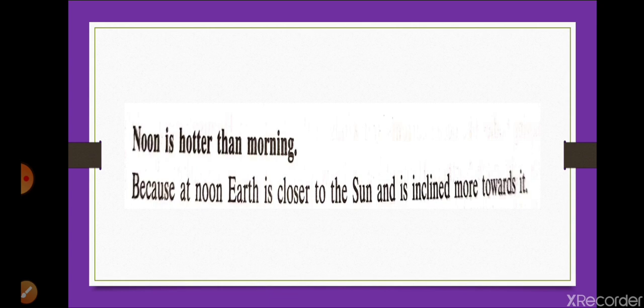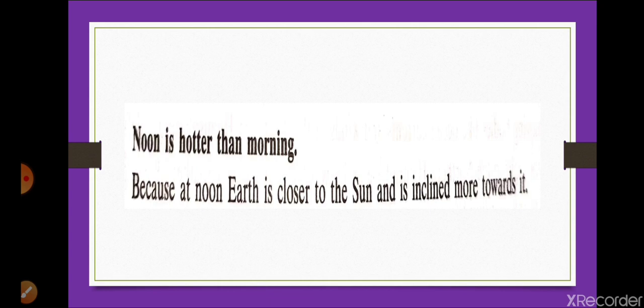Now we are going to discuss question number 12. On which dates does the sun shine vertically overhead on the equator? On the equator it is on 21 March and 23 September.